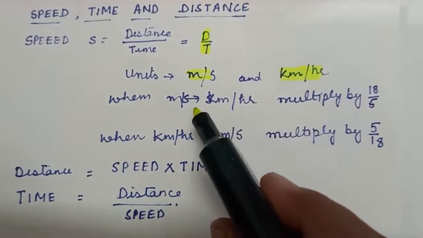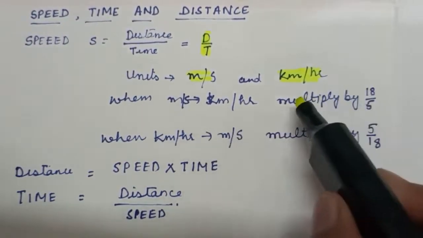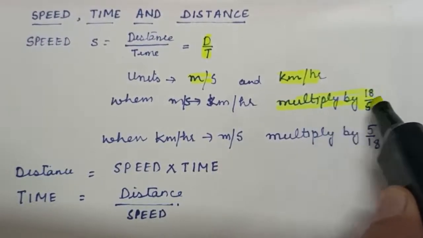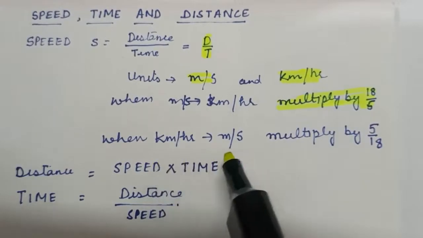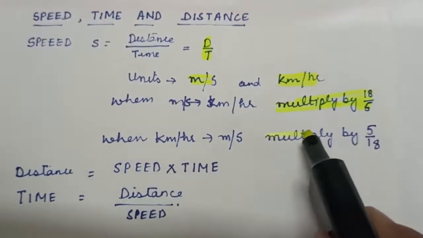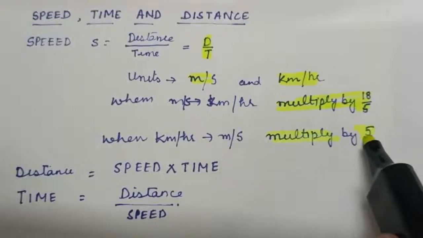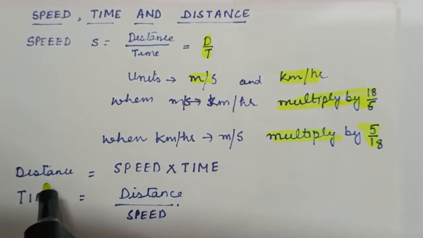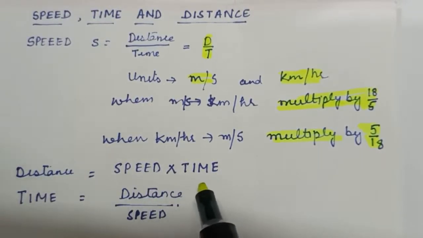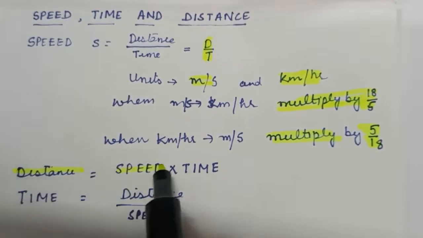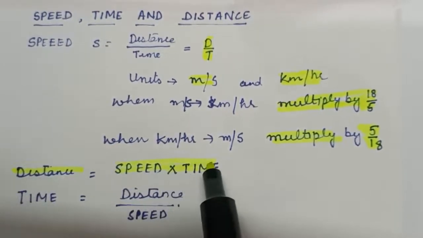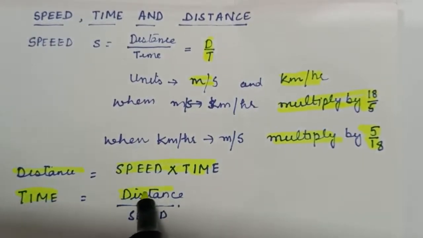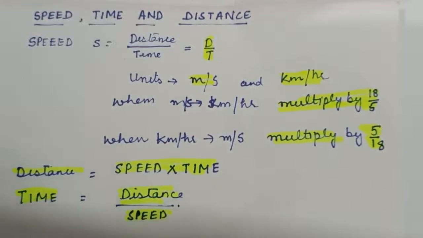If we have to convert from meter per second to kilometer per hour, we multiply by 18 on 5. And when we have to change kilometer per hour to meter per second, we multiply by 5 on 18. Then you know the formula for distance. Distance is equal to speed into time, and you know the formula of time also, that is, time is equal to distance upon speed.